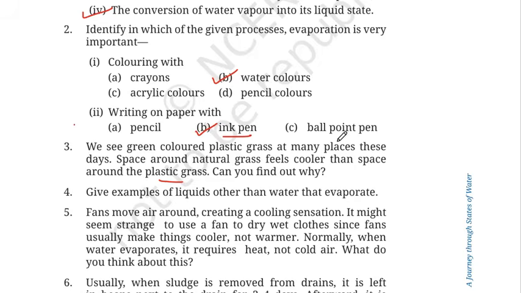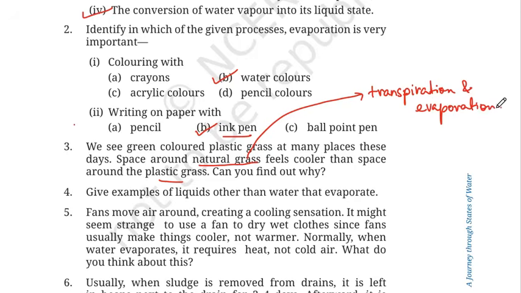All right. So when we have natural grass, then what happens? It allows for the process of transpiration and evaporation. Because of which it absorbs heat and cools the surrounding air.